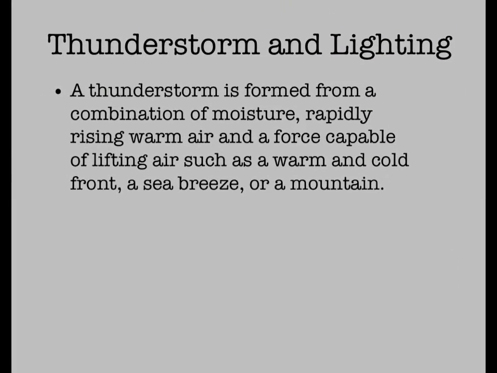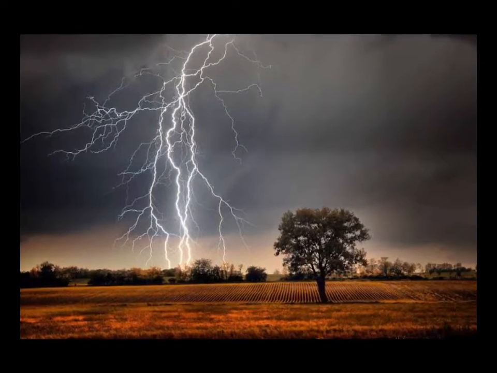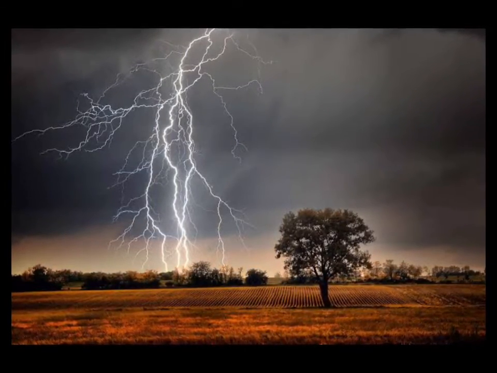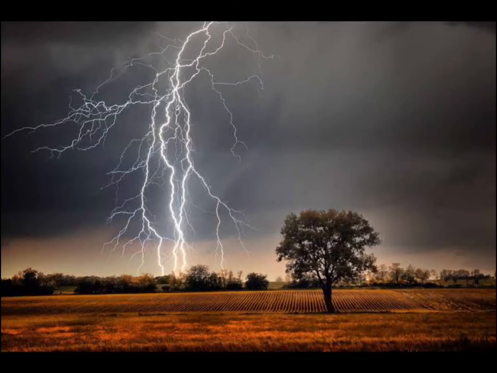Thunderstorms and lightning. A thunderstorm is formed from a combination of moisture, rapidly rising warm air, and a force capable of lifting air, such as a warm or cold front, a sea breeze, or a mountain. Lightning is an electrical discharge that results from a buildup of positive and negative charges within the thunderstorm. When the buildup becomes strong enough, lightning appears as a bolt. This flash of lightning usually occurs within the clouds or between the clouds and the ground. So, all thunderstorms contain lightning.